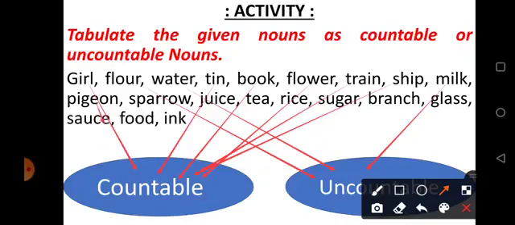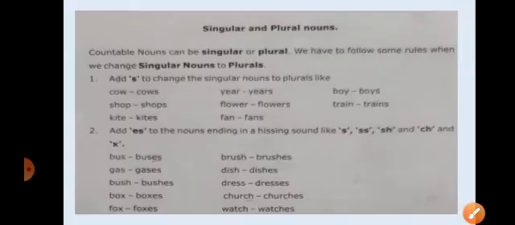Pigeon, countable. So 1, 2, 3, 4, 5, 6, 7, 8, 9, 10, till pigeon we have done in the class. Now remaining, from sparrow to ink, you will do on your own. Isn't it easy? Yes. Let's move ahead.